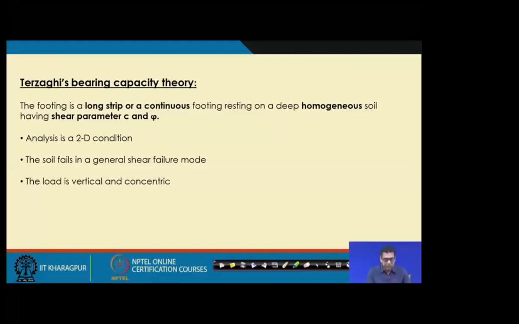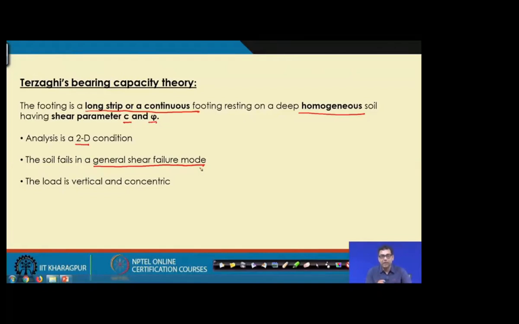So what are those assumptions? This is applicable for a strip or a continuous footing. Remember that Terzaghi's bearing capacity theory, as originally developed, is applicable for a strip footing resting on a homogeneous soil. It is not a layered soil, it is homogeneous, and the shear parameters are c and phi. Now, as this is applicable for the strip footing, it is a 2D analysis, plane strain analysis.